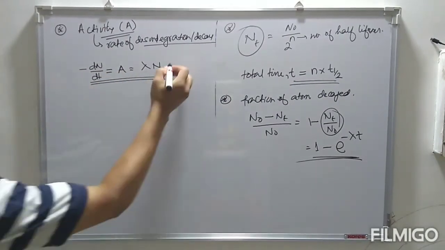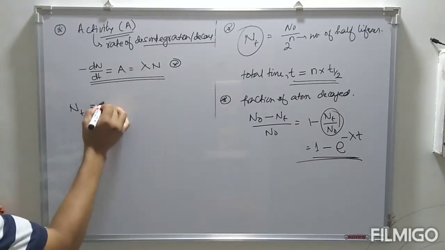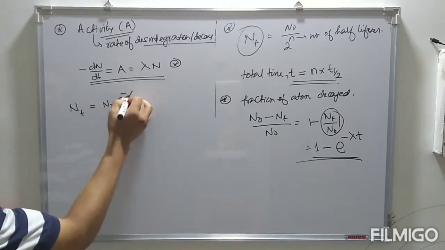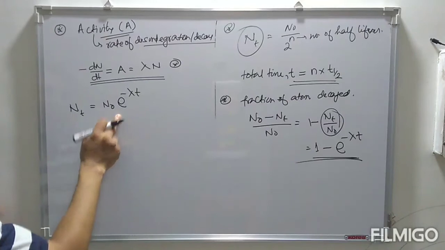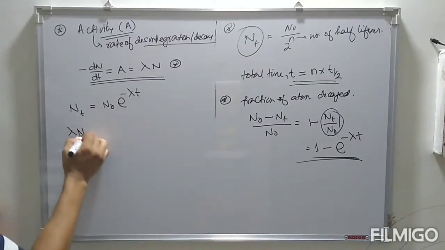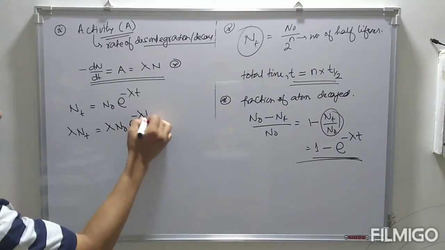Now we have integrated that equation: Nt is equal to N naught exponential minus lambda t. Multiplying both sides of this equation by lambda, we have lambda Nt is equal to lambda N naught exponential minus lambda t.